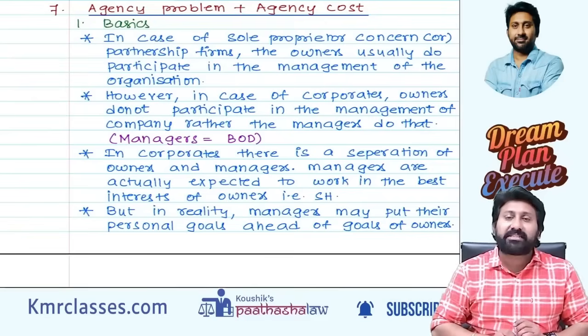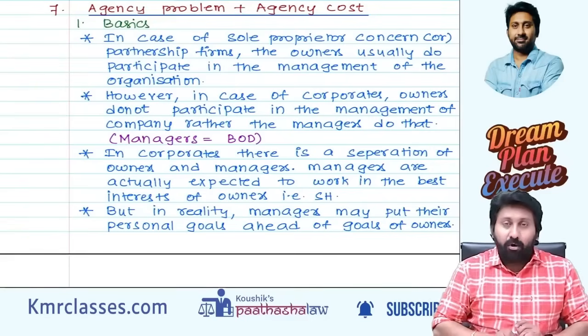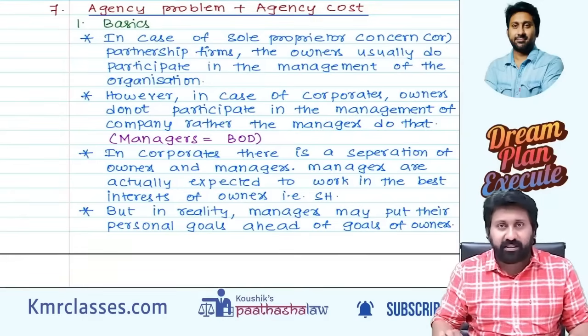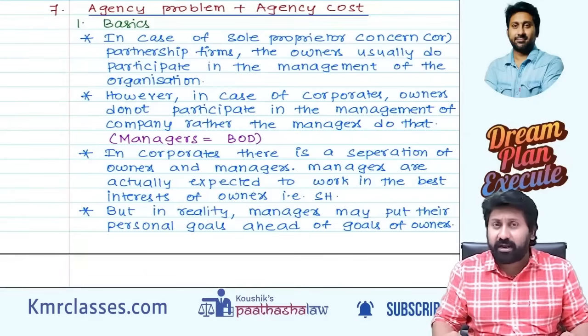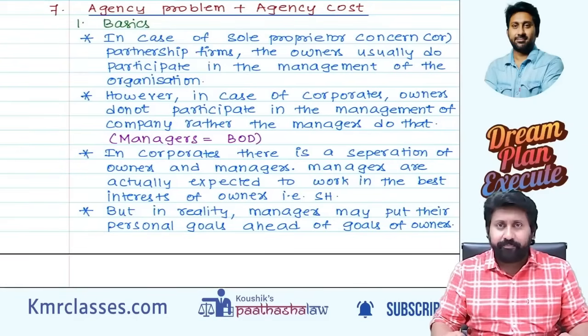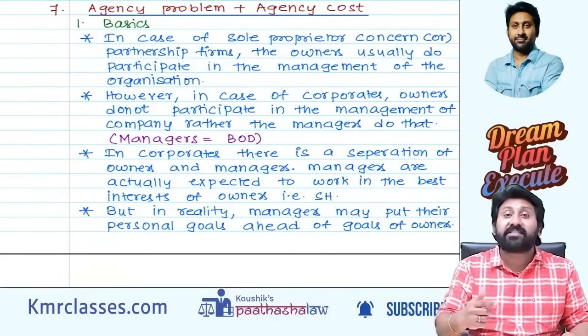What do you mean by agency problem? In a company, owners who invested money, so-called shareholders, do not participate in the management. Then who will participate in management? The board of directors, also called the managers, will participate. Here there comes a problem called the agency problem.